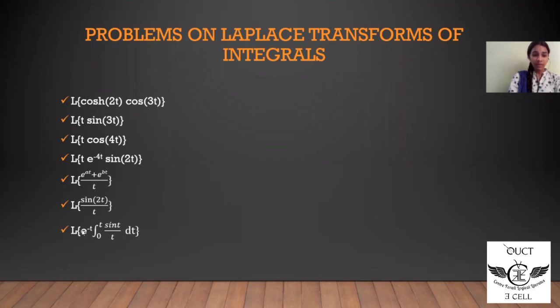Then Laplace of e to the power of minus t, integral 0 to t, sine t by t dt. This is the Laplace transform of an integral and then multiplying by e to the power of minus t. By using these two properties, the first shifting theorem and the Laplace transform of integrals, this problem can be solved.